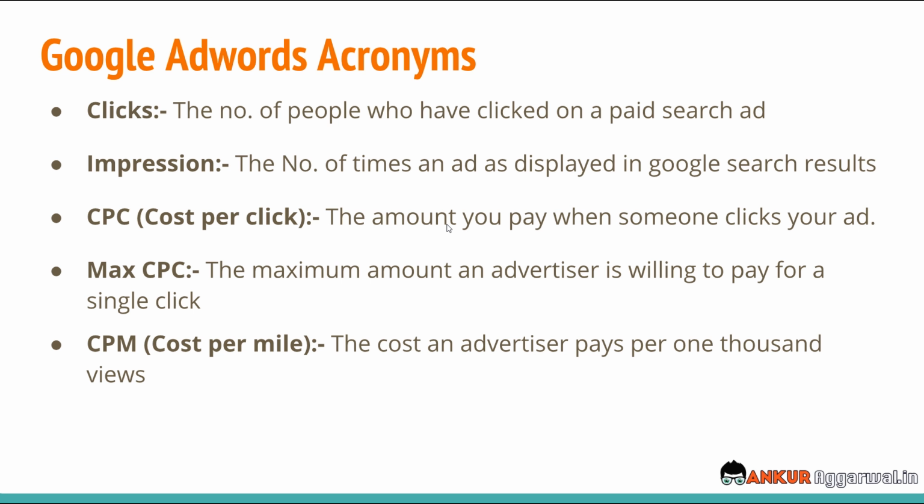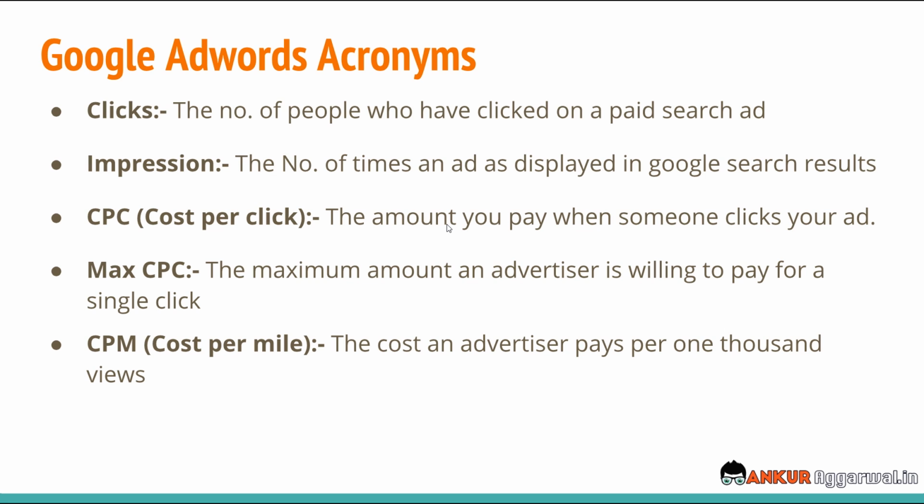So here are a few acronyms that will help you in running successful Google Ads. First is definitely clicks, the number of people who have actually clicked on the paid search result. Then there are impressions, the number of times an ad was displayed in the Google search result. Then it is CPC, the amount you are willing to pay, or you will be paying, when someone clicks on your advertisement. Then there is the max CPC, the maximum amount an advertiser is willing to pay for a single click. We'll be going through all of this when we'll be creating our campaign.